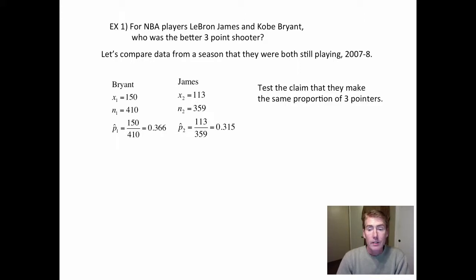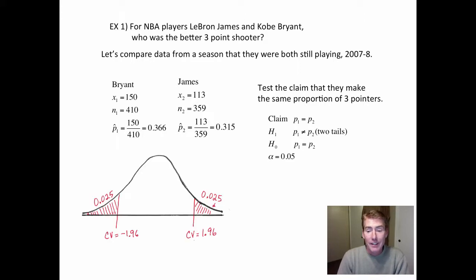All right, now test the claim that they are equally good. Test the claim that they make the same proportion of three-pointers. So like always, we set up the claim, H1, it's going to be a two-tailed test, and H sub 0. And like I said, notice that the claim has no number in it. You're just comparing the two groups. Are they equal? Is one better than the other? Is one worse than the other? Is one bigger than or equal to the other? Etc. So we've got a two-tailed test. As I'm sure you remember, we're using table A2. Whenever it is a P or a proportion, then we're using the Z table. And if it's two tails and 0.05, that's the most famous Z value.